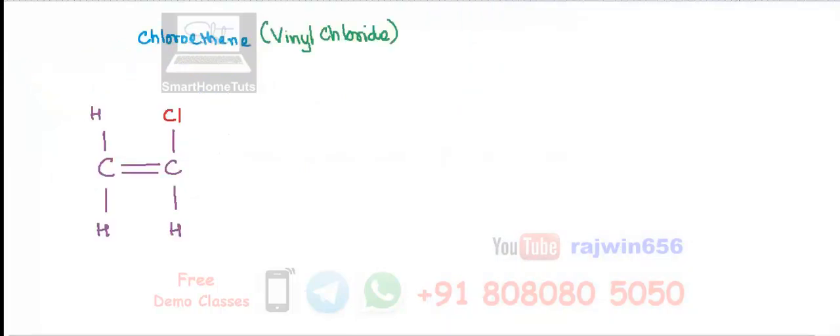The next example that we are taking is that of chloroethene. Normally if this is a hydrogen atom, this is simply going to be ethene. But if I replace it with Cl, one hydrogen atom substituted with Cl, it is going to become chloroethene. In common industrial language, it is called vinyl chloride.